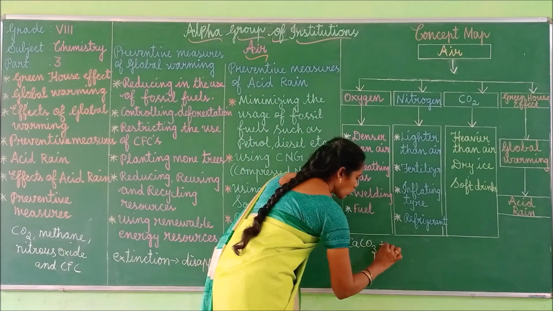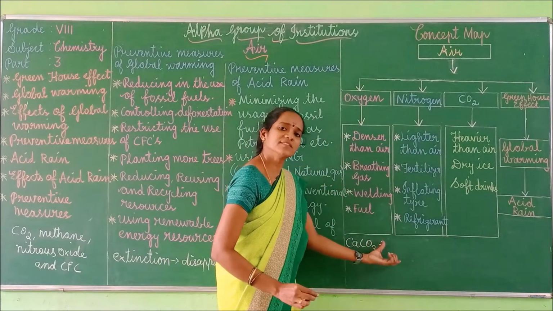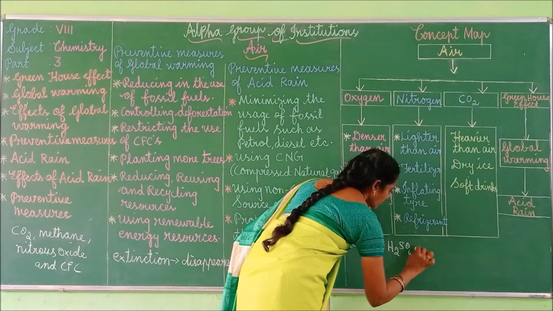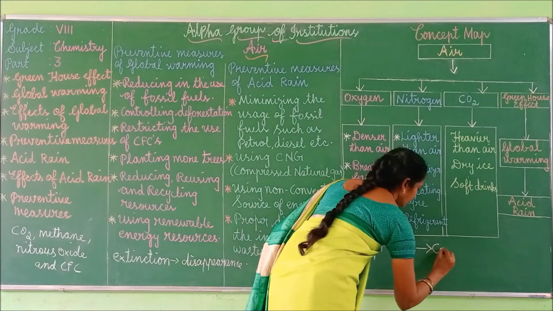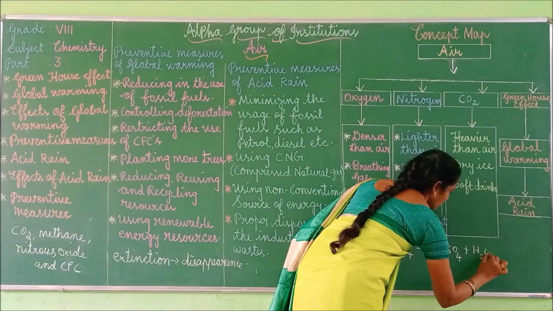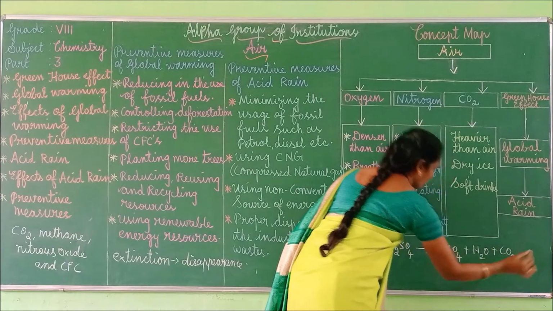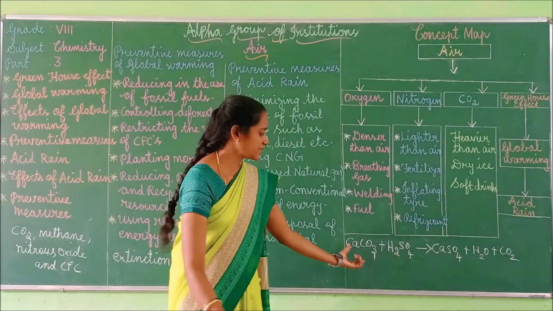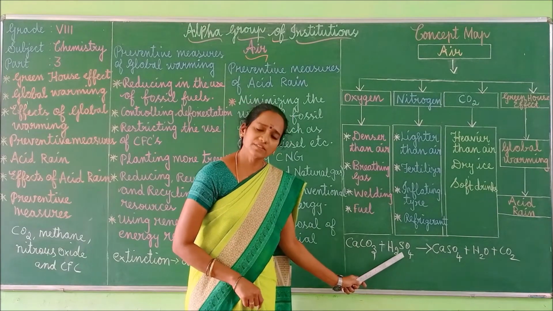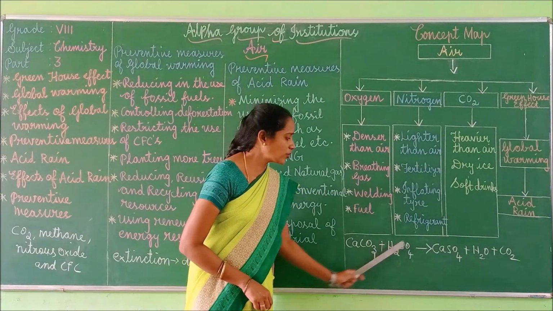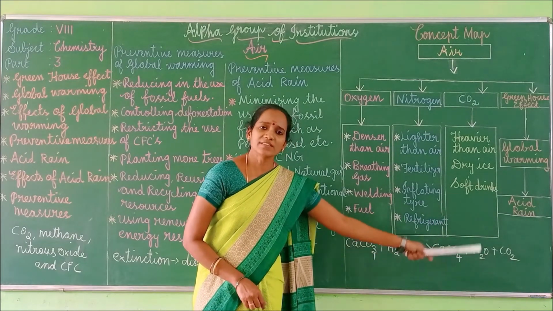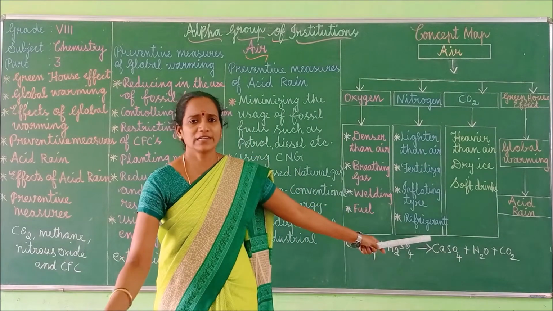When this marble reacts with sulfuric acid, it forms calcium sulfate, along with water and carbon dioxide gas being released.